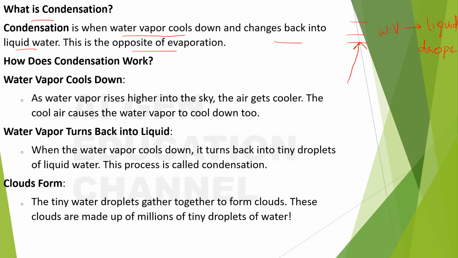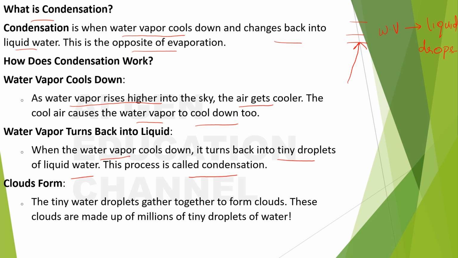How does condensation work? Water vapor cools down. As water rises higher into the sky, the air gets cooler. The cool air causes the water vapor to cool down too. Okay, water vapor turns back into liquid. When the water vapor cools down, it turns back into tiny droplets of liquid water. This process is called condensation.